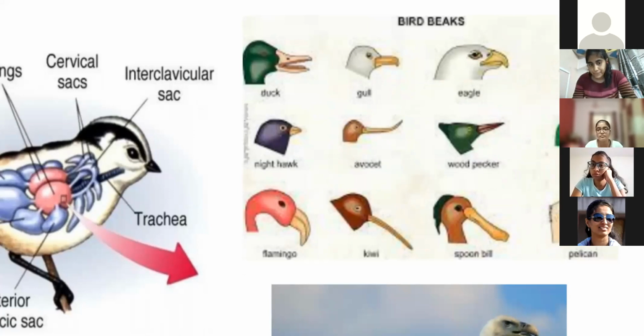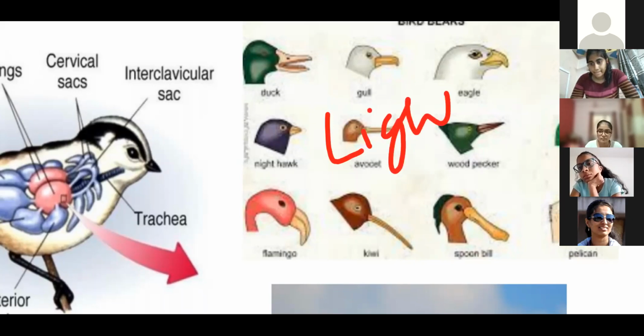Insect eater, leaf eater, fish eater, you know, kingfisher, right? So depending on how it has to catch the food, the beak modification is there, and they possess a beak. A beak actually keeps body weight lighter.